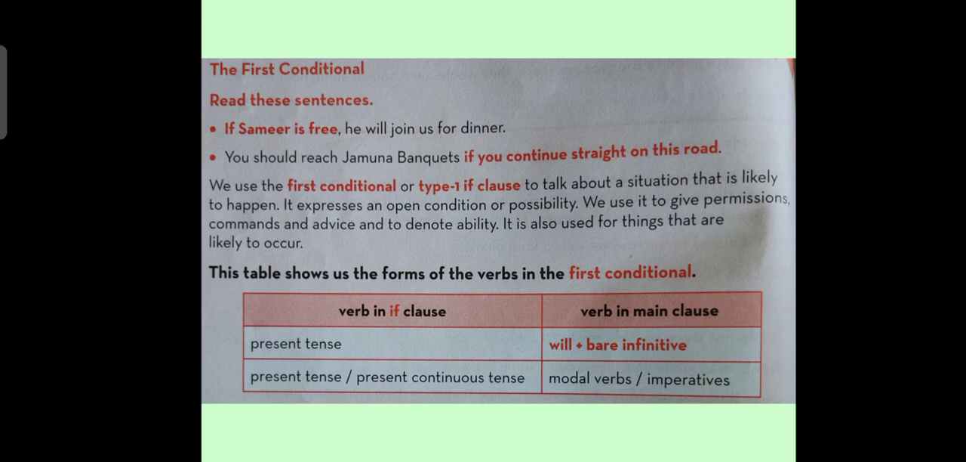This table shows us the forms of verbs in the first conditional. Now, as we have discussed the forms of verbs in the zero conditional, now we will talk about verbs in the first conditional. If the if clause contains present tense, in that situation the verb in the main clause will have will plus bare infinitive.